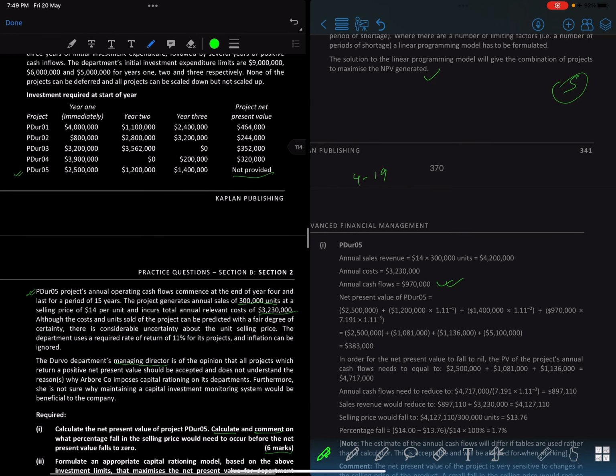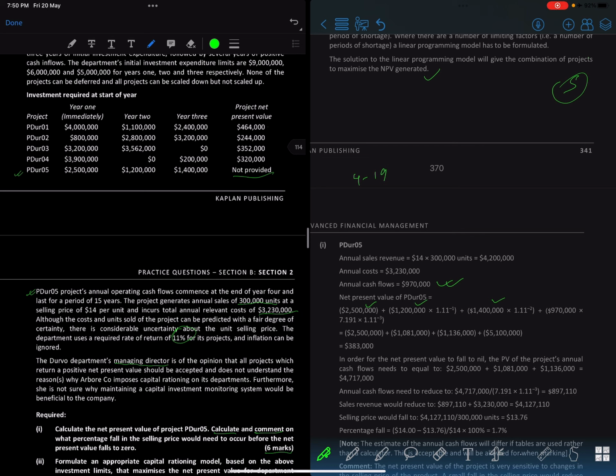So in the first year, the investment required is that much, right? First year is that much. We discount it, and then we discount it using 11%, right? 11%, and then we discount the 970 as well.